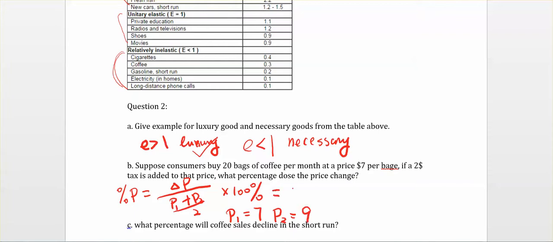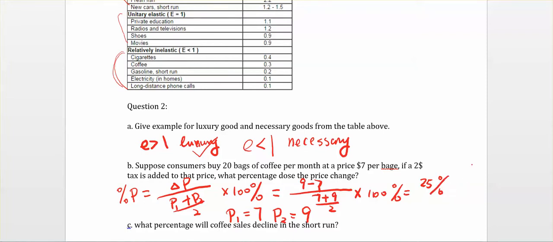So now we can start plugging in the data. 9 minus 7, that is the change of the price, and divide by the average price, that is 7 plus 9 divided by 2, and times 100%. We will get 25% for the price change.